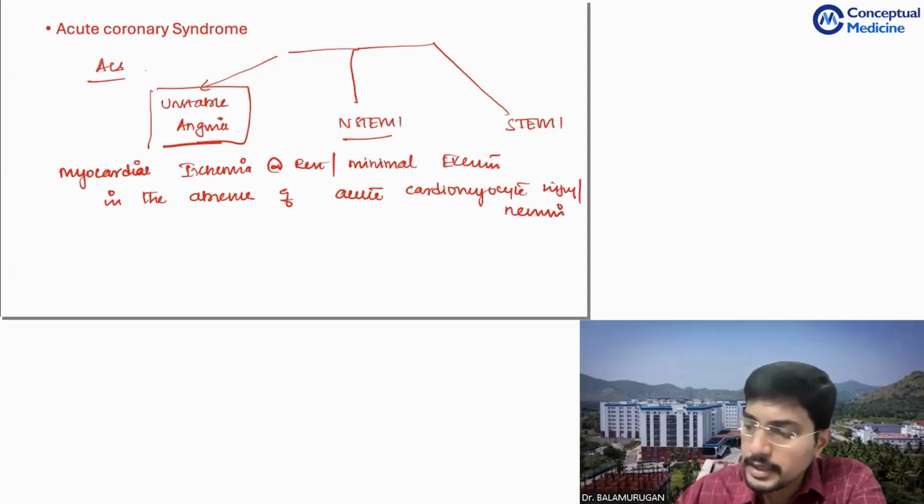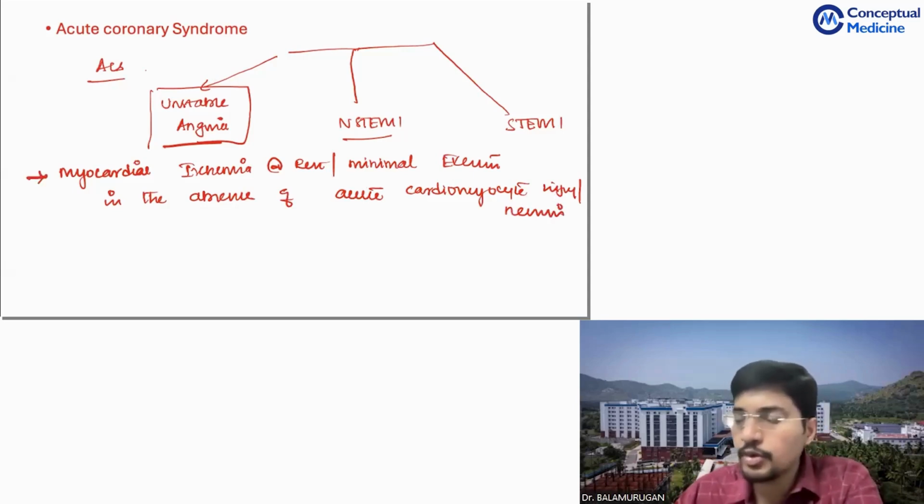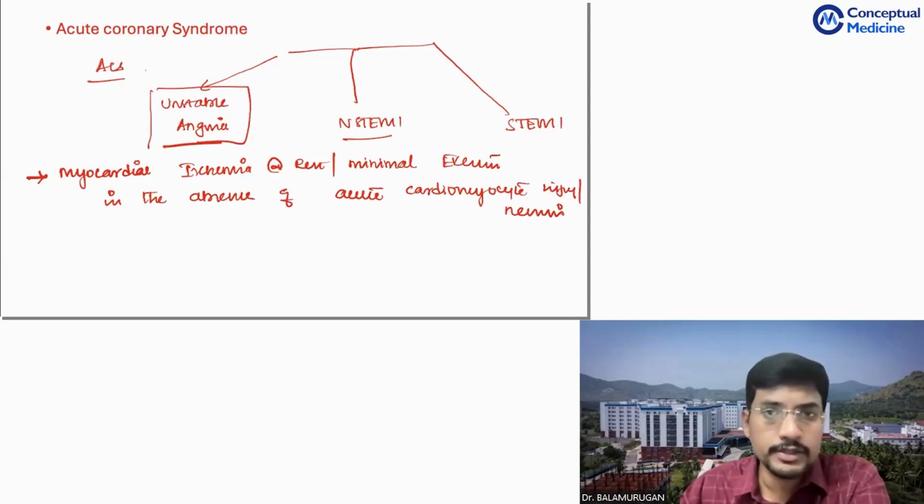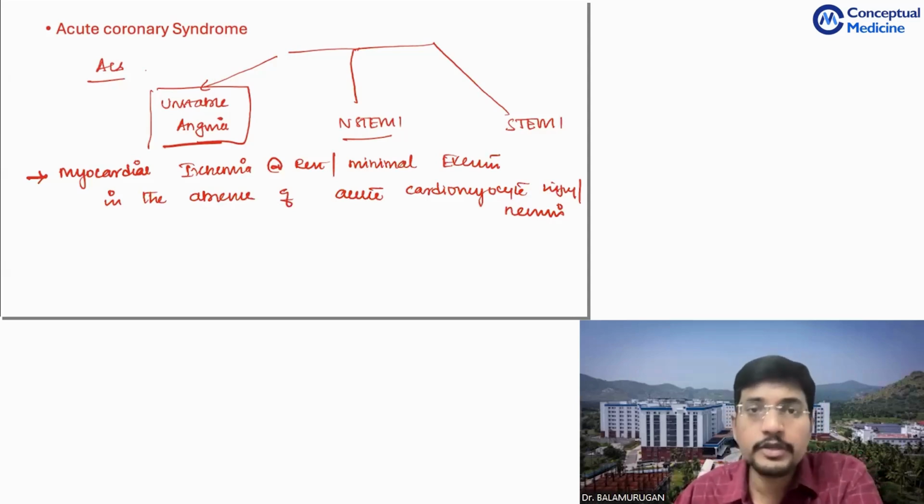Okay, so this is the definition. Because there is no cardiomyocyte injury or necrosis, troponins are not elevated, but you have ischemia, so you can have pain. Ischemia at rest or with minimal exertion.